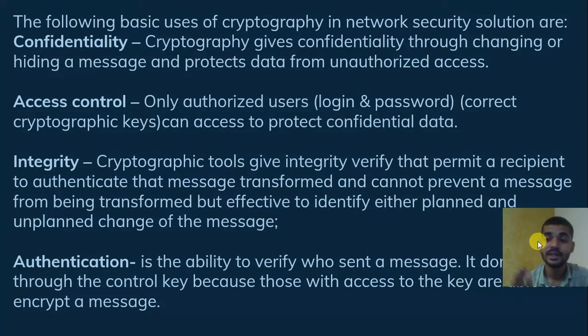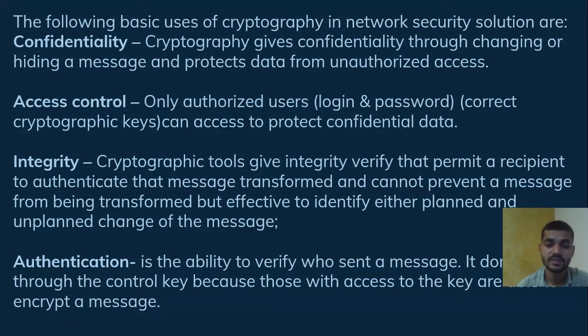After that, integrity: no one is modifying or altering your data. These are the important uses of cryptography.